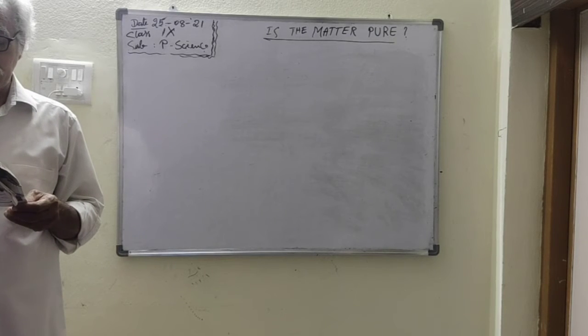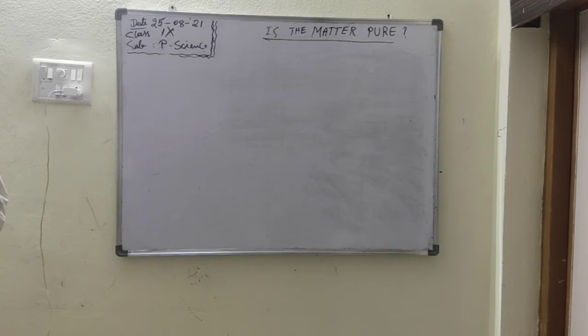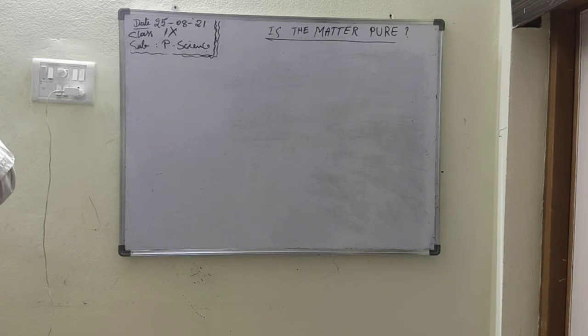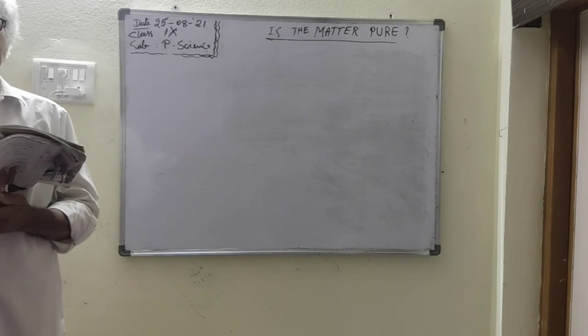Colloids. Colloids means the particles whose size is 1 nanometer to 100 nanometers. These colloids are not visible to the naked eye, but they can scatter light. The colloidal particles are very small.